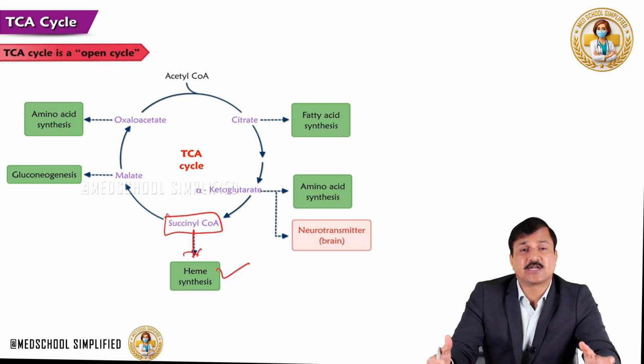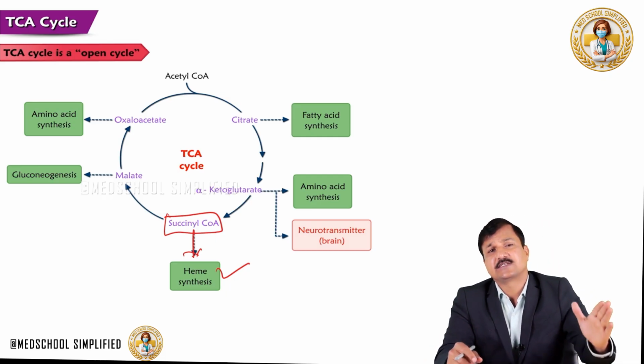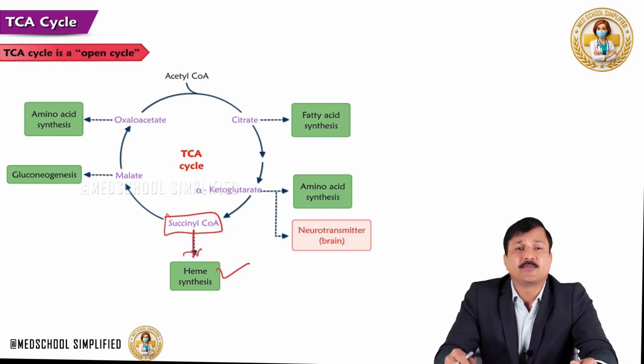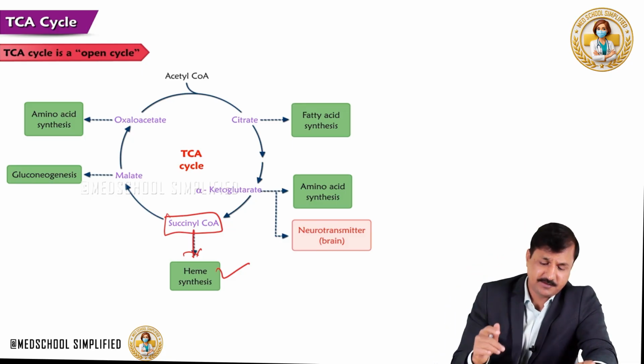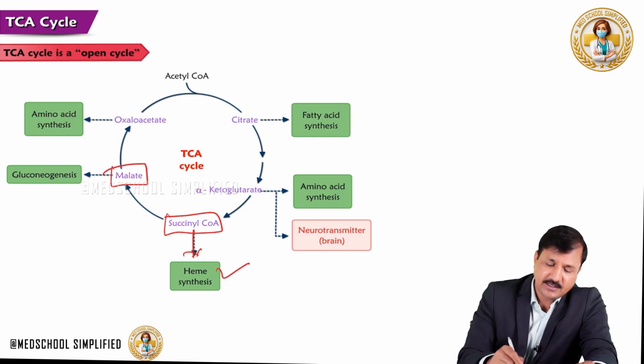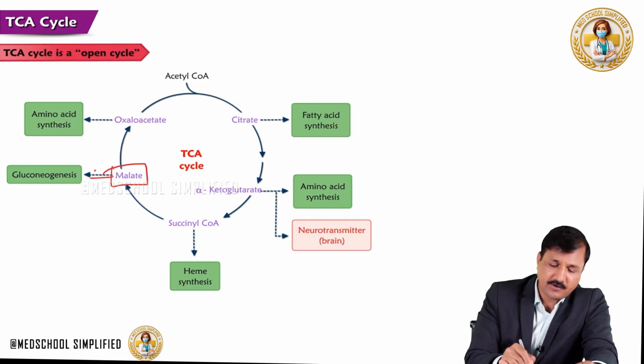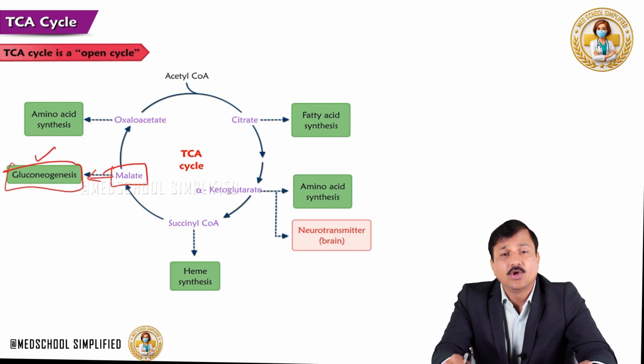So basically succinyl-CoA condenses with glycine to make delta aminolevulinic acid, and ultimately delta aminolevulinic acid can go into heme synthesis. Or when the person is in fasting condition, the malate, which is part of the TCA cycle, can be taken out of mitochondria into the cytoplasm and placed into gluconeogenesis, like new glucose formation, especially in the liver.